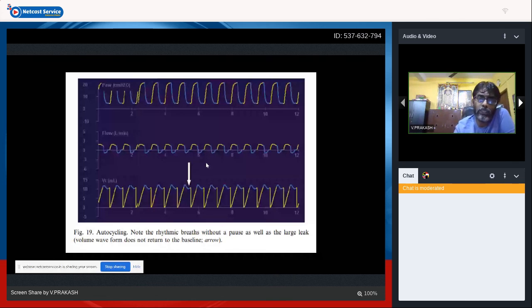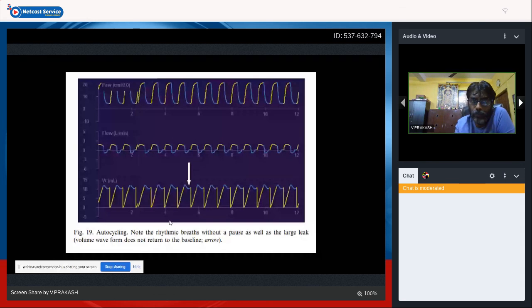In this autocycling, these are all artifacts actually. During the tidal volume, what happens in the volume? It rises and falls, right? Here there is no expiratory volume at all. These yellow lines are artifacts. This is your line for your inspiratory volume. Obviously it should rise like this and fall. See, all the waves are a similar pattern without a pause. As volume, there is no expiratory volume at all. This is classical of autocycling, a similar pattern which can happen in the case of an air leak or when there are secretions.